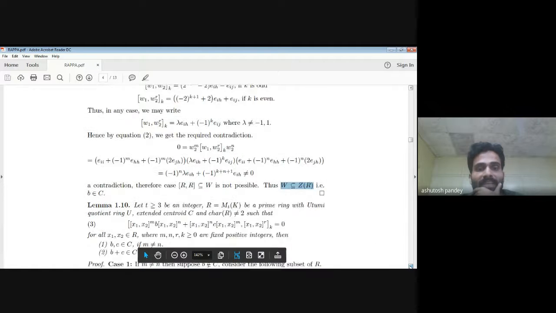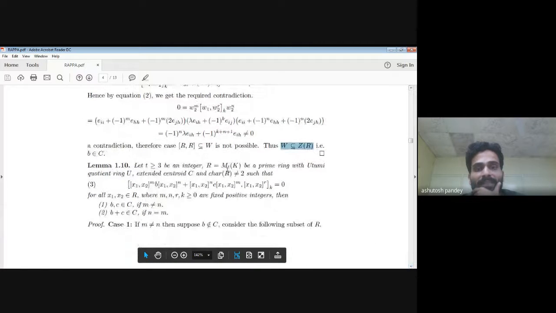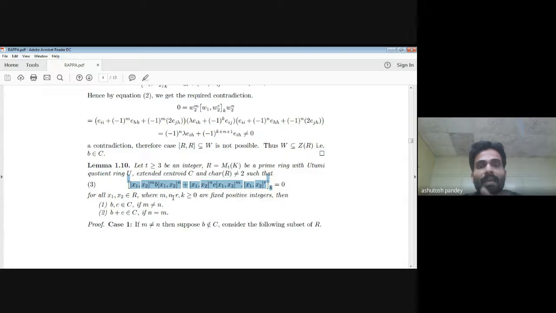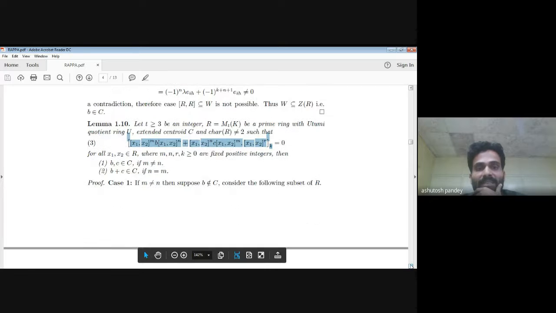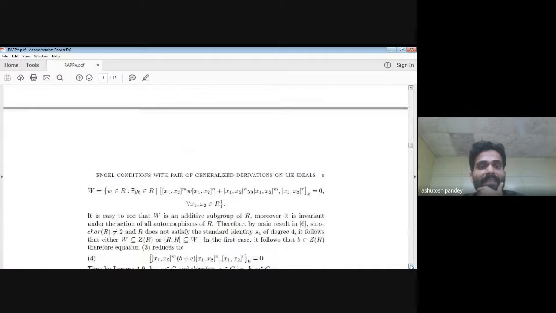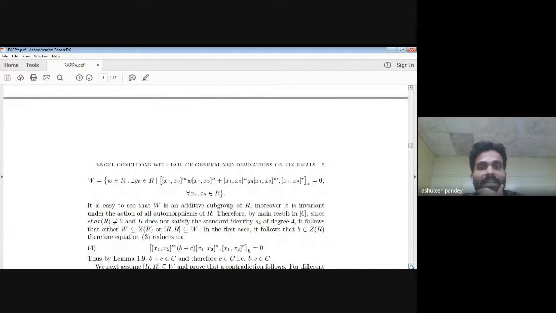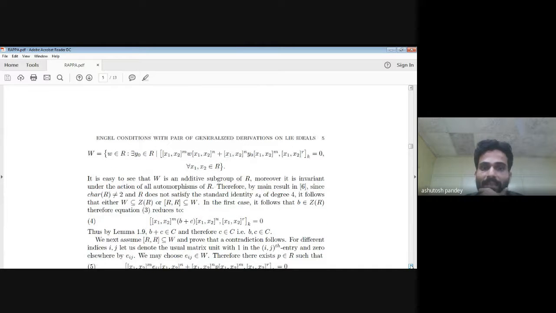Now I come to the second lemma. If this matrix ring satisfies this identity, then both B and C are central or B plus C is central. Again, we prove this by contradiction. In the first case, we assume that M is not equal to N and suppose that B is not central. Again, we consider this set W. W is clearly an additive subgroup. Then by the same main result of reference 6, either W is contained in the center of R or [R, R] is contained in W.